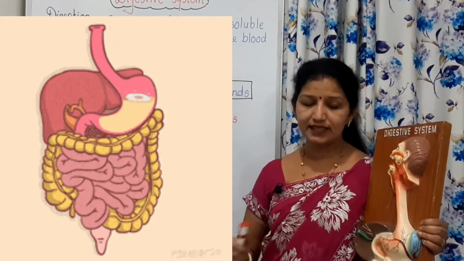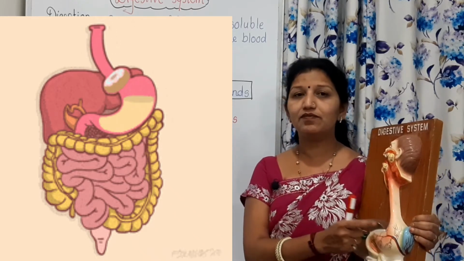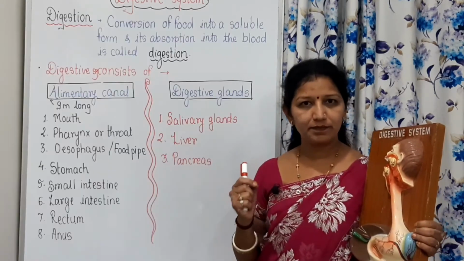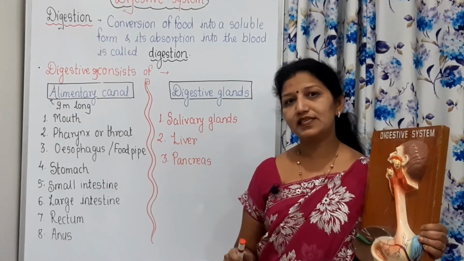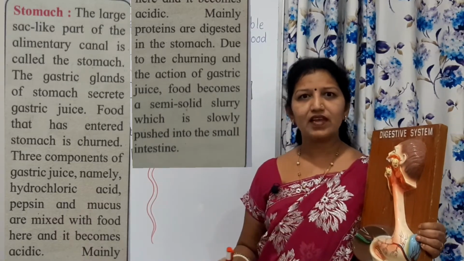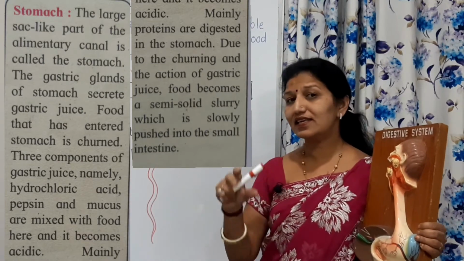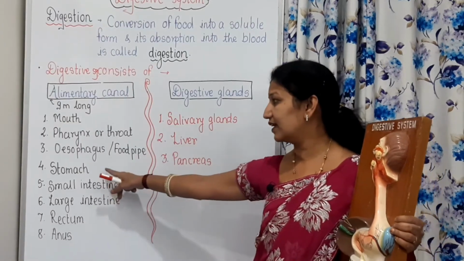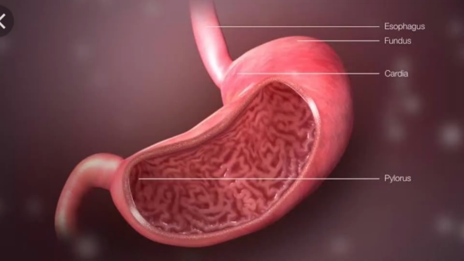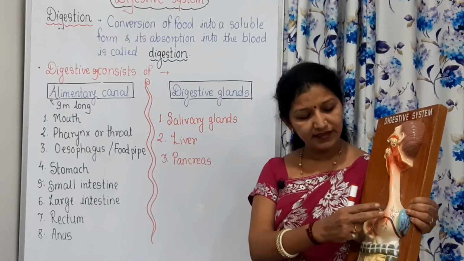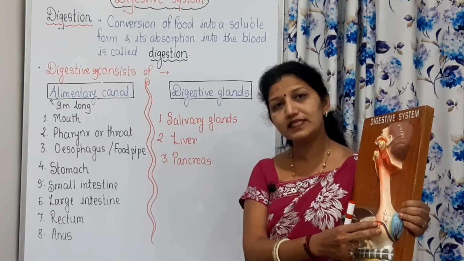Dilute hydrochloric acid is secreted by the walls of this stomach, and it also contains pepsin as well as mucus. And these three things, this gastric juice — gastric is the prefix that stands for stomach — gets mixed with the food in the stomach.